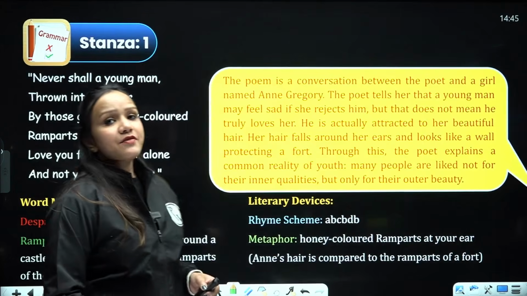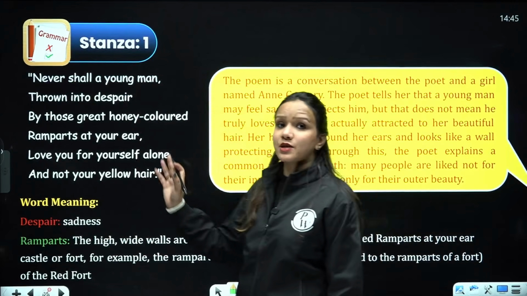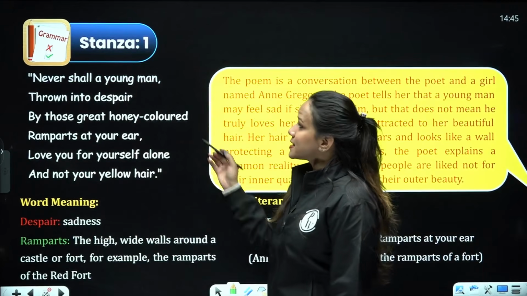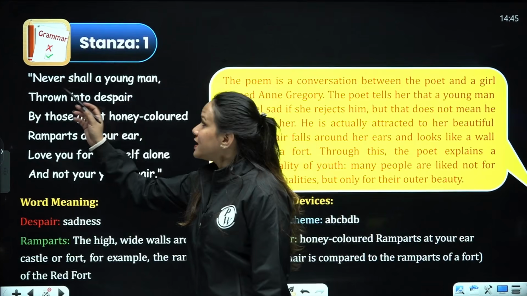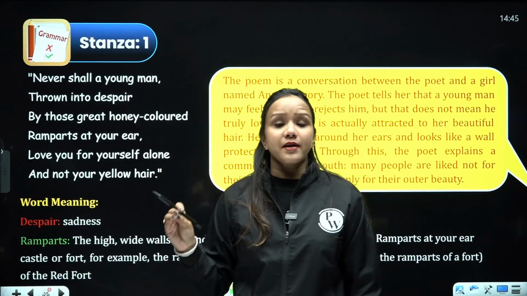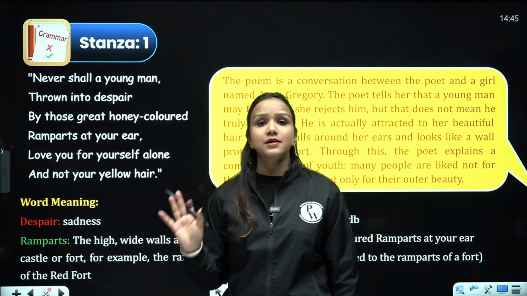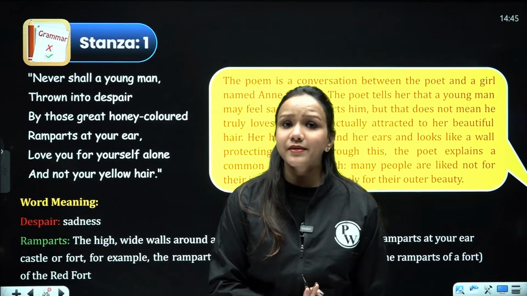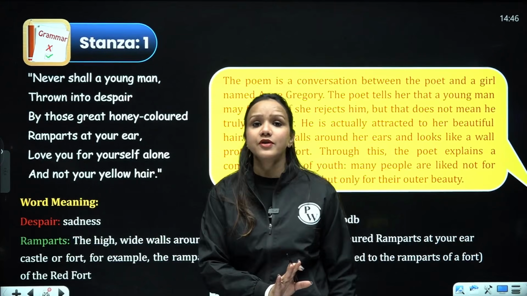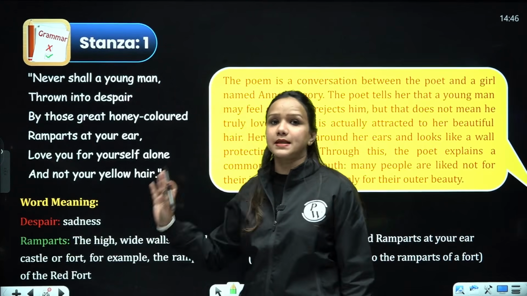Let's delve deep into this beautiful poem with its beautiful stanzas, and see what the poet has to say to Anne Gregory and all of us. So this is stanza number 1. Never shall a young man thrown into despair. Here the poet tells Anne Gregory to be very careful while choosing a man for herself. She should look for a man who loves her for her real inner self, for her qualities, for her heart, but not for her physical charm or physical appearance.